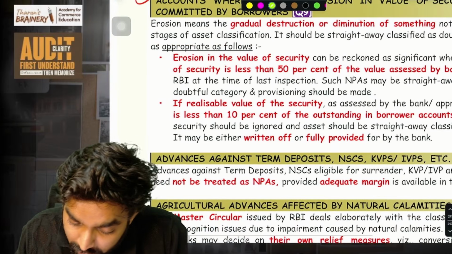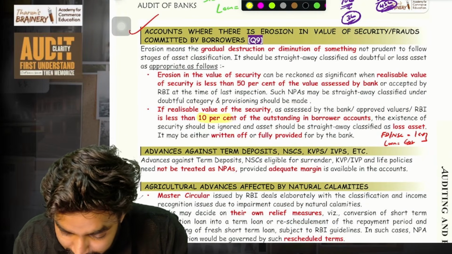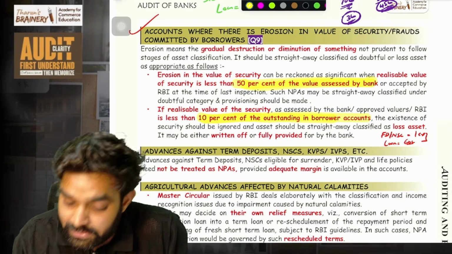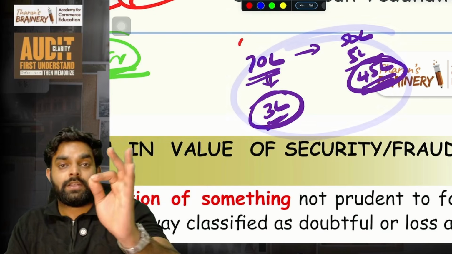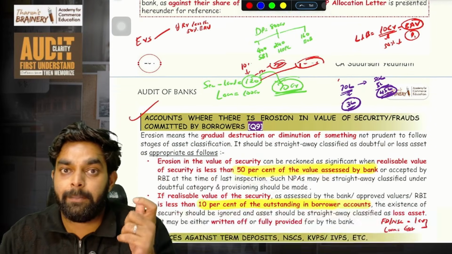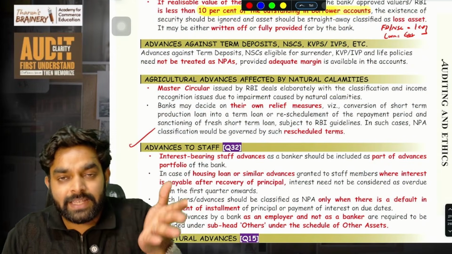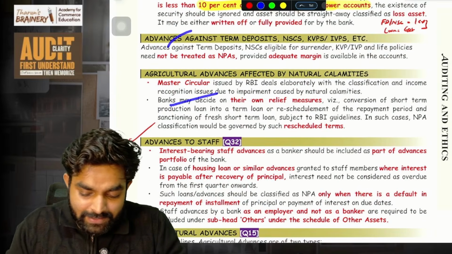It is very, very crucial. A practical question may come in MCQ, and you may commit a mistake. It is 10% of the outstanding in the borrower account, and 50% of the value assessed by the bank. So write this calculation on a sticky note on the side and keep it, because if they make a tough question paper, this can come in descriptive or MCQ as practicals. Practicals means case based, where you have to write what classification it is.